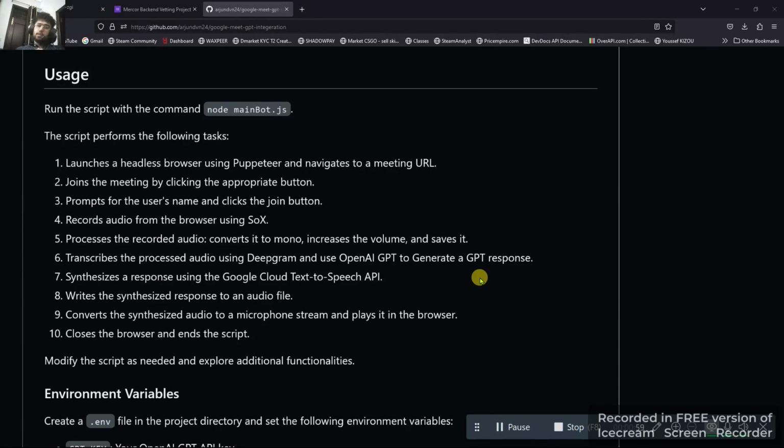Then it moves on to text to speech, and using the audio file I convert it into a mic stream, a fake mic input source, so that Google Meet can use that audio file as the main input for my mic. After the duration of the audio file is done, I stop it, and we can repeat the whole scenario again and again. That seems to be a viable solution, but obviously optimizations have to be made.